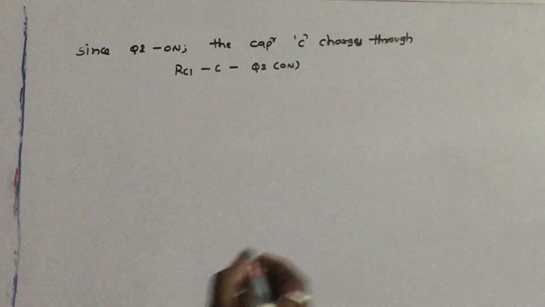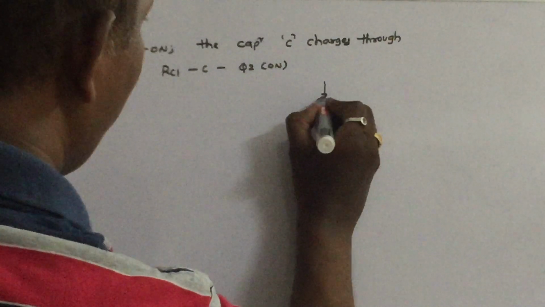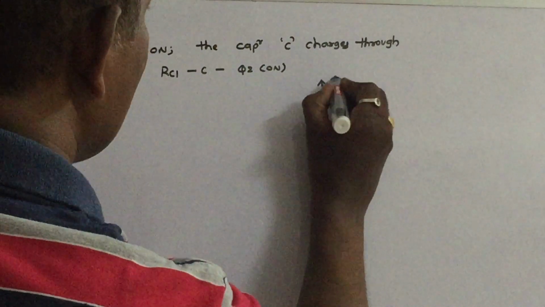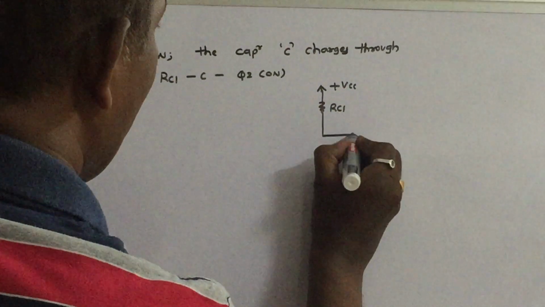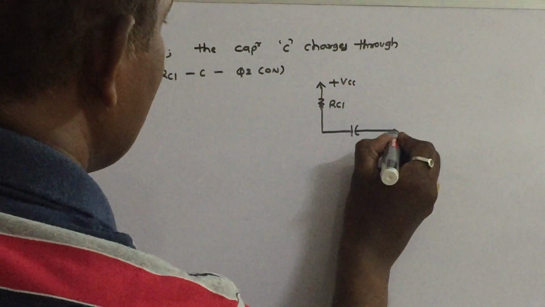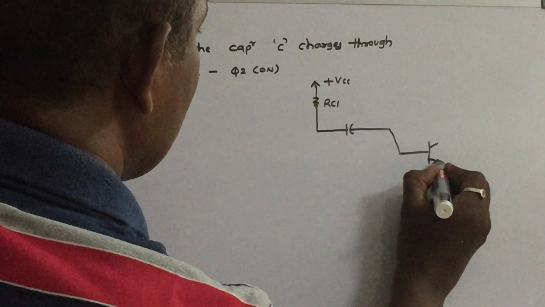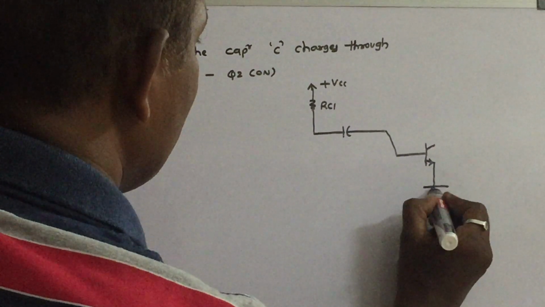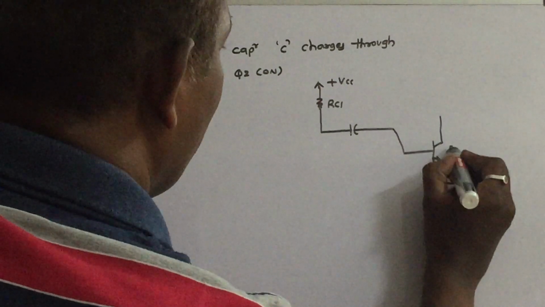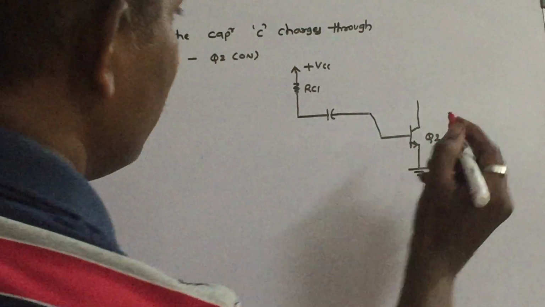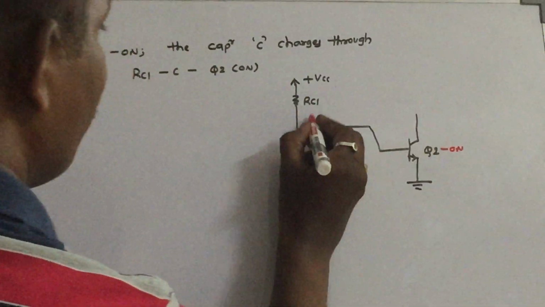So I am showing the path as simply this is RC1. So this is the power supply VCC. So this is the capacitor C, which is connected to the base of transistor Q2. What is the status of the initial condition of transistor Q2? The transistor Q2 is in on condition. You have to clearly mention this point. Q2, I am just mentioning the charging part which we have discussed.